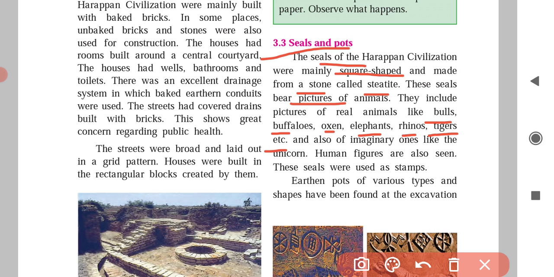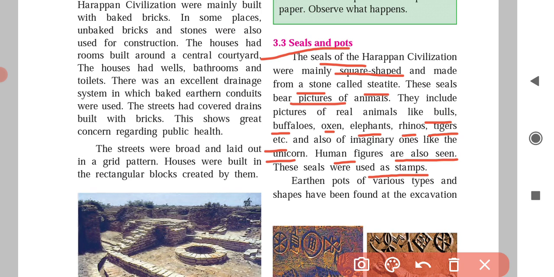Human figures are also seen on some seals. These seals were used as stamps by the people.